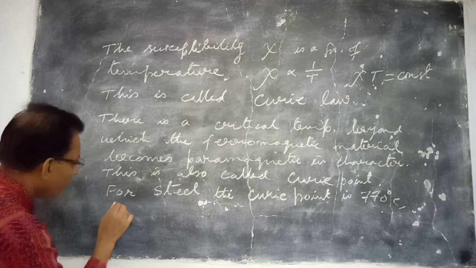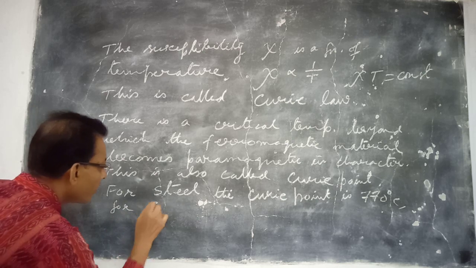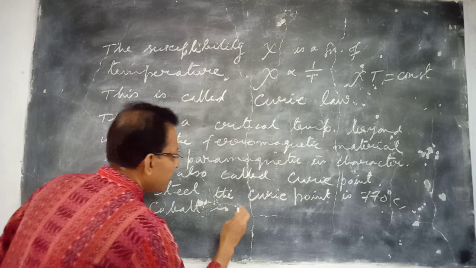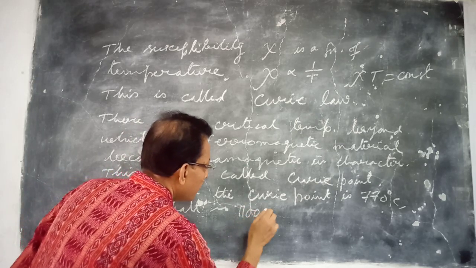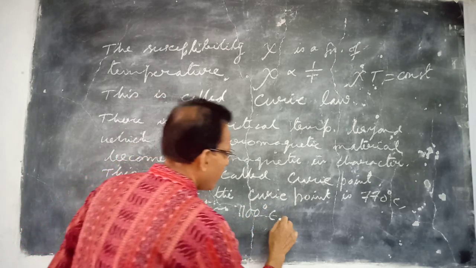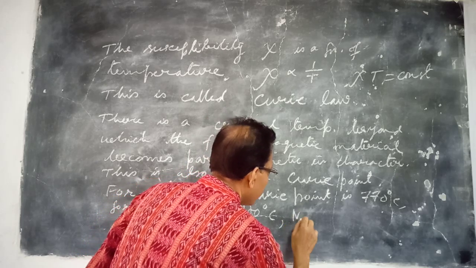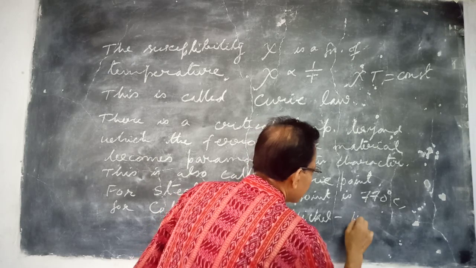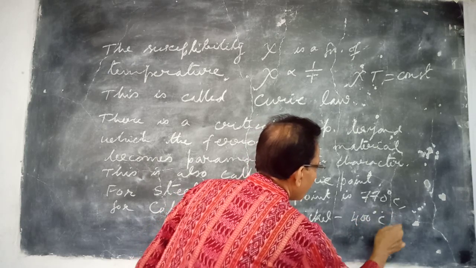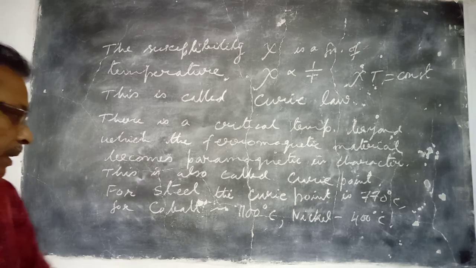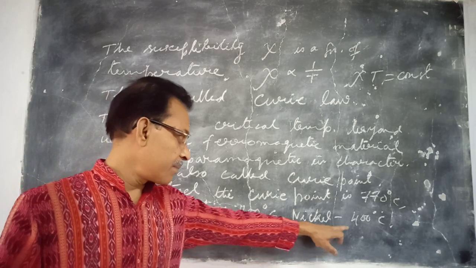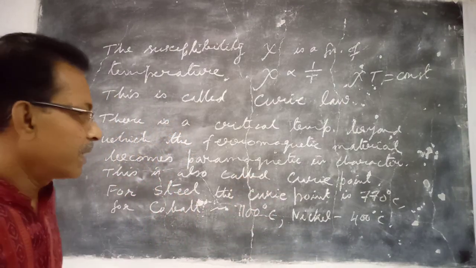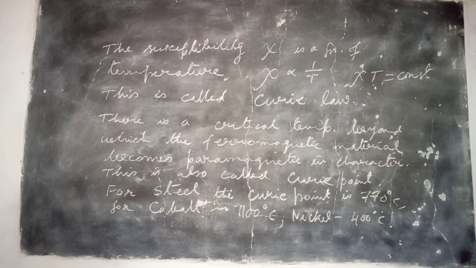And for cobalt, it is 1100 degrees centigrade, and for nickel it is 400 degrees centigrade. Beyond this temperature, if nickel is at temperature say 450 degrees centigrade, then it will no longer remain a ferromagnetic material, it becomes paramagnetic in character.